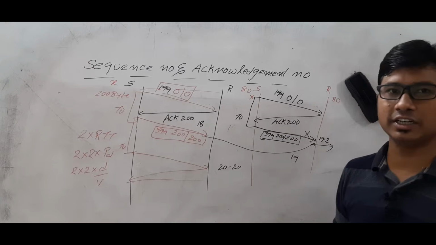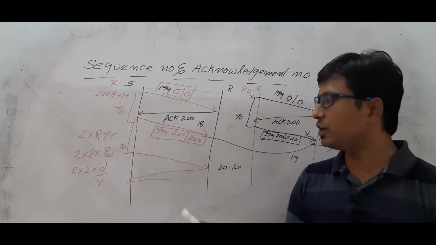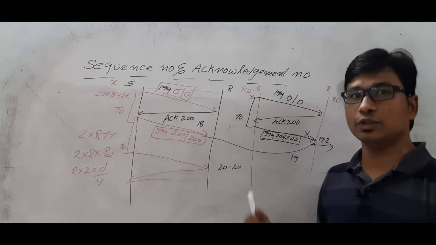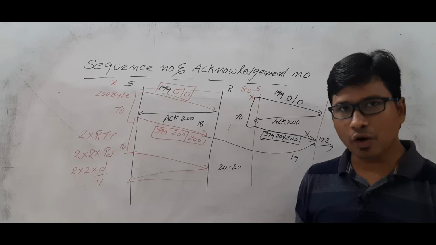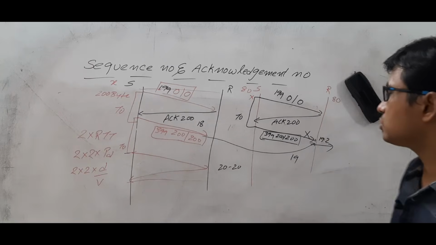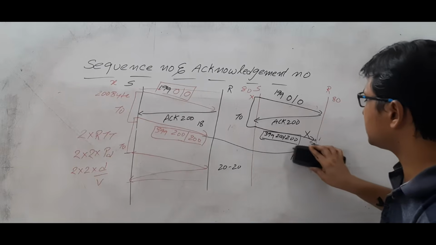You will be frustrated. Suppose a wicket fell when India was bowling. If the wicket is shown again, you will think that again a wicket has fallen. Am I right or wrong? Which is wrong. Are you able to understand? So that is the problem with the sequence number.